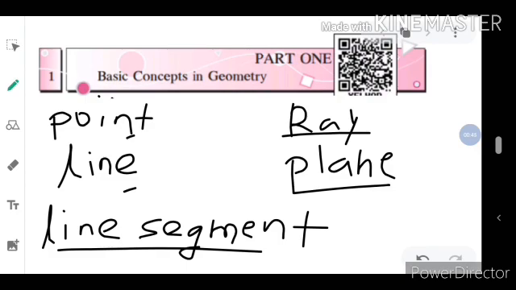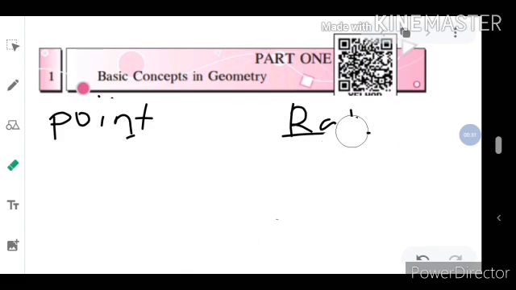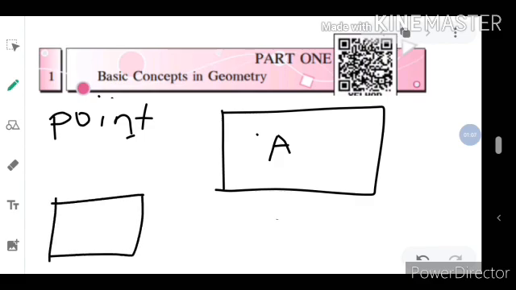So let's start from the point. What is meant by point, and how to read the point and how to write the point? In this box, I am writing point A, and in this box, I am writing point Q. So, how to read this?